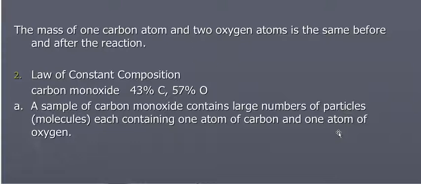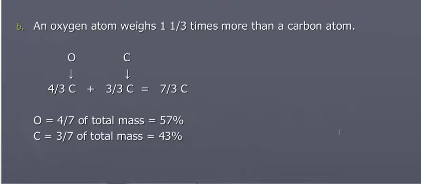Dalton's atomic theory can also explain the law of constant composition. Carbon monoxide, for example, is always 43% carbon and 57% oxygen by mass. So a sample of carbon monoxide contains large numbers of molecules, and each molecule contains 1 atom of carbon and 1 atom of oxygen. Now let's break this down.